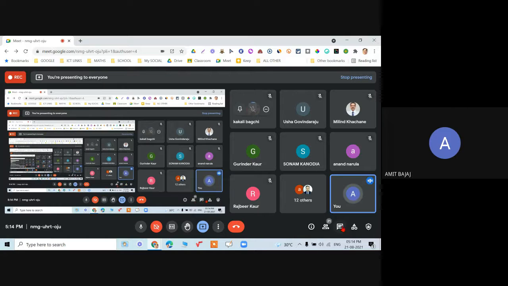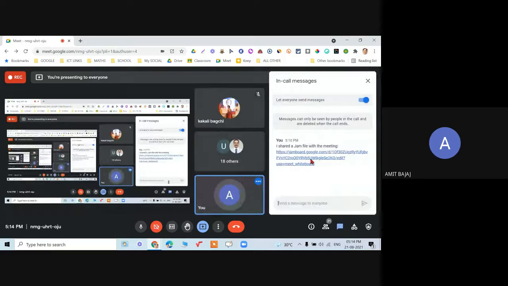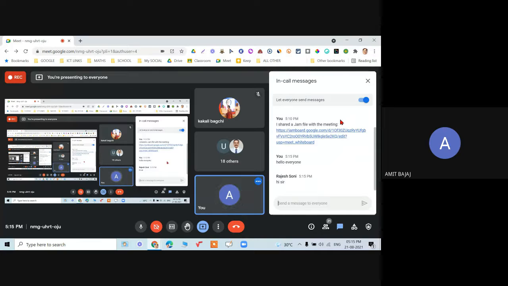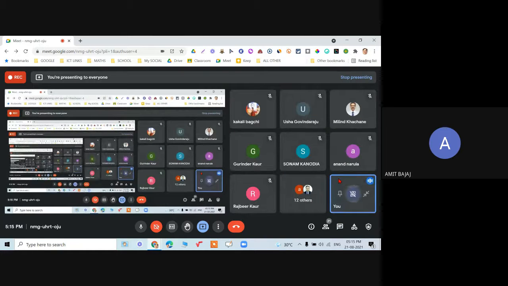Next option, of course everyone is aware, is the chat. So hello everyone. Here you will receive the message and we can go on chatting on this. But again, in some software or apps you must have observed that you can talk to a person in a private chat, right? But here it is not possible. If I'm sending a message, it will be shared and seen by everyone. I cannot make a co-host here in this free plan. That is the only difference.